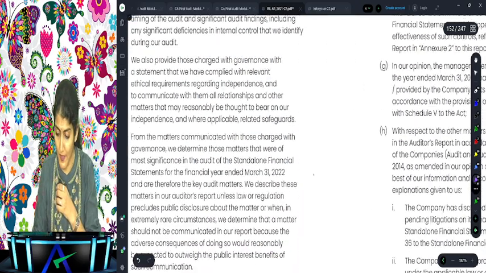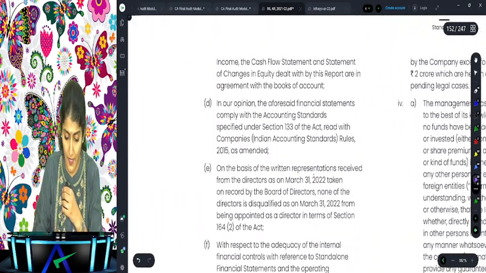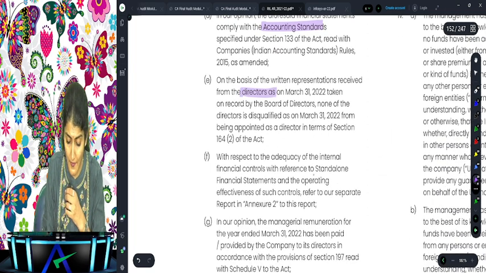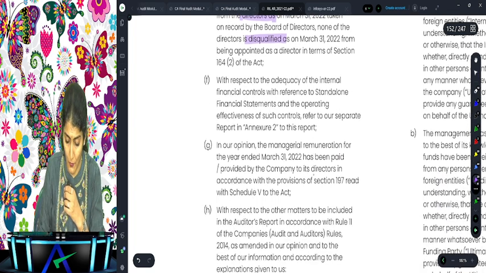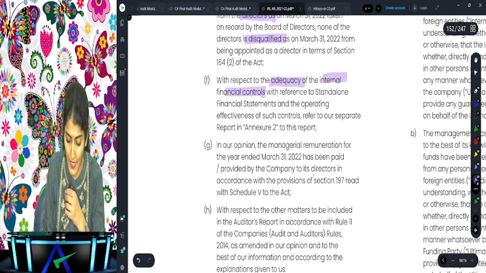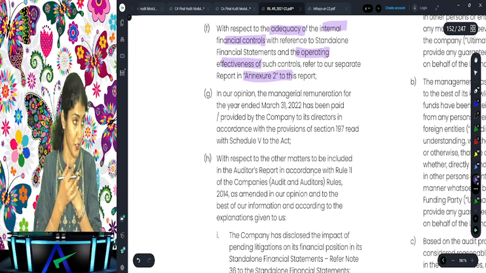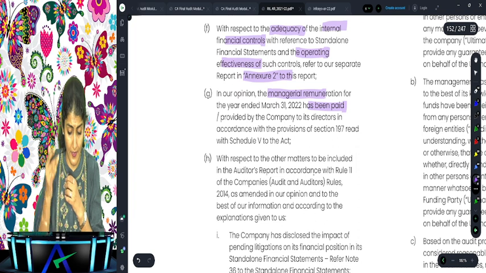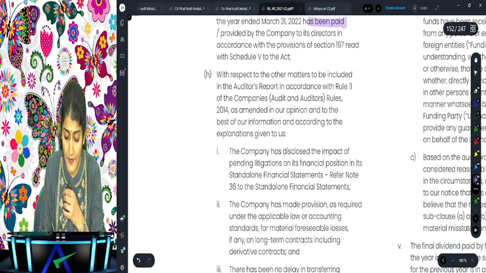Then it says balance sheet, profit and loss account, are they in agreement with the books of account? Whether financial statements comply with the AS, whether any of the directors are disqualified. Then the company has adequate IFC and the operating effectiveness of such control, annexure 2. Then managerial remuneration paid is within the limit as per section 197, and such other matters.